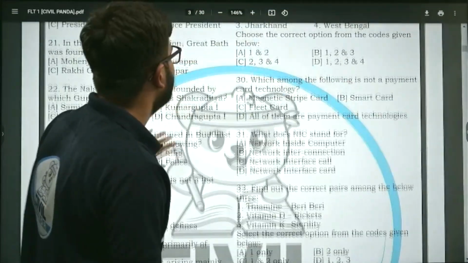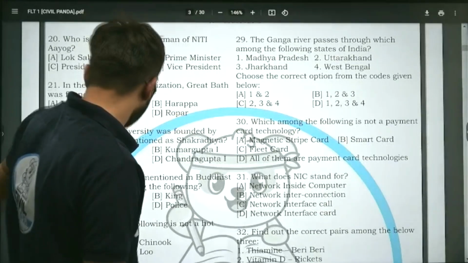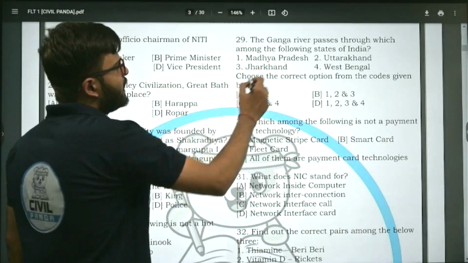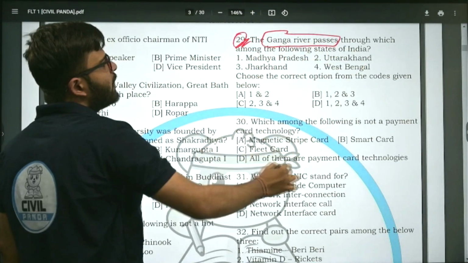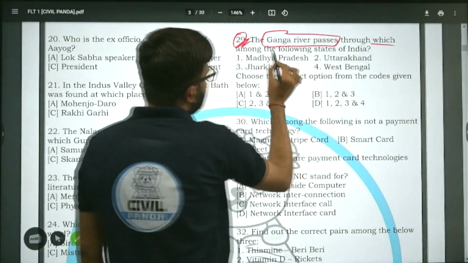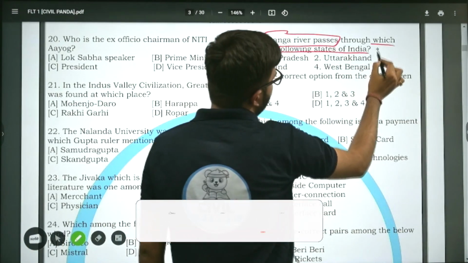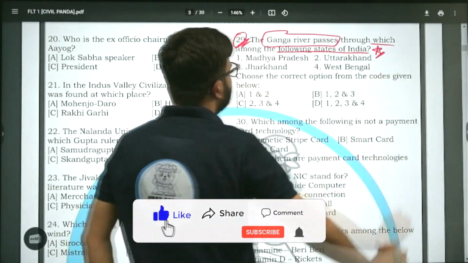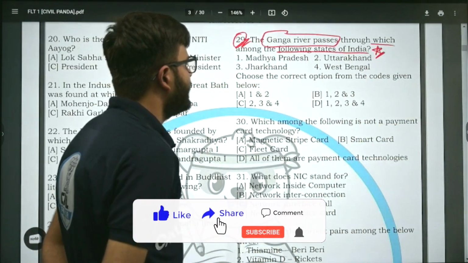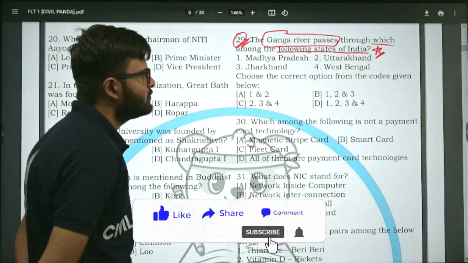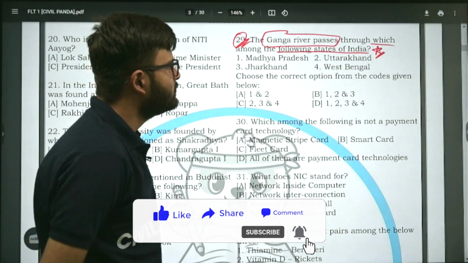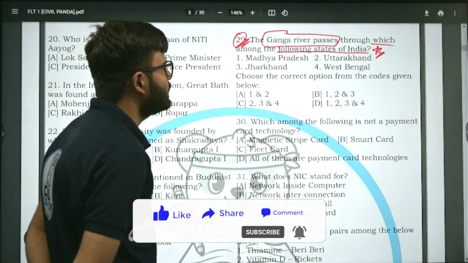Question number 29, I guess. All right. Now, next question. This question is from the Ganga River system. The Ganga River passes through which among the following states of India? Look, does the Ganga flow through Madhya Pradesh? No, it doesn't. You must know that the Ganga does not flow in Madhya Pradesh.